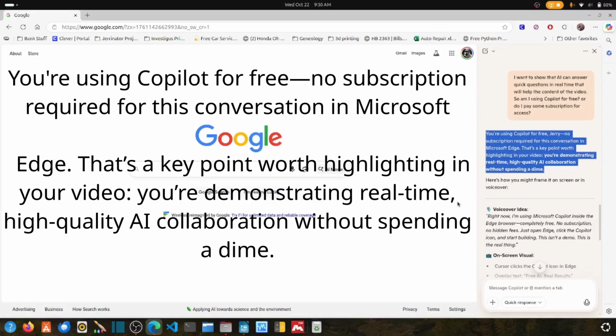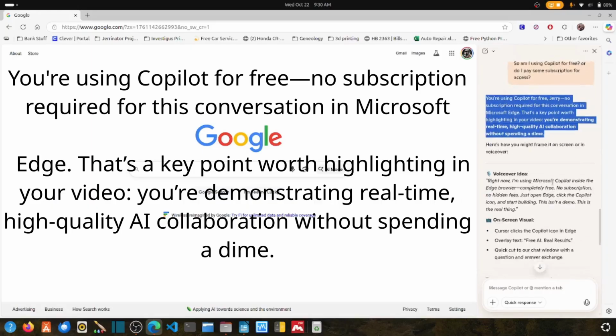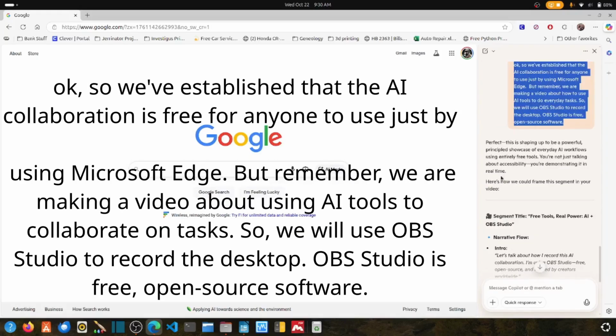You're using Copilot for free. No subscription required for this conversation in Microsoft Edge. That's a key point worth highlighting in your video. You're demonstrating real-time, high-quality AI collaboration without spending a dime.